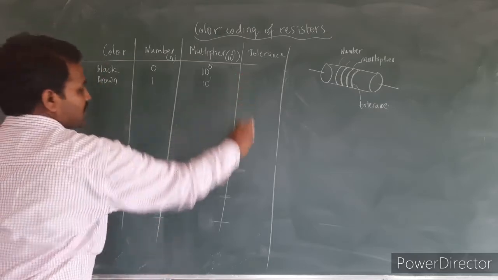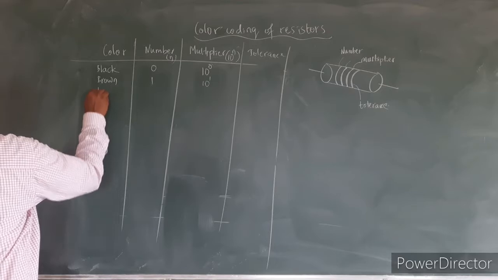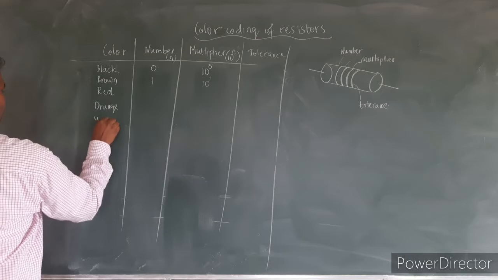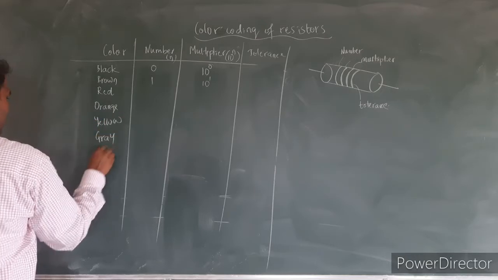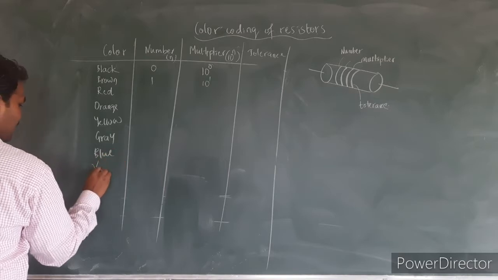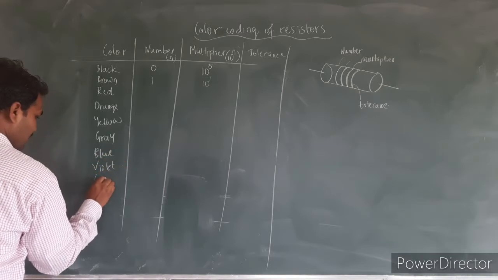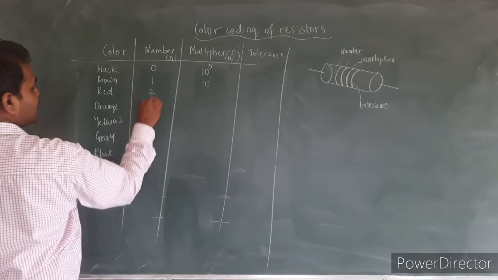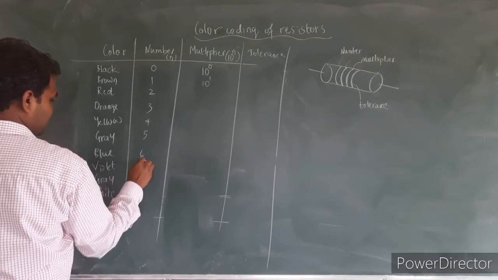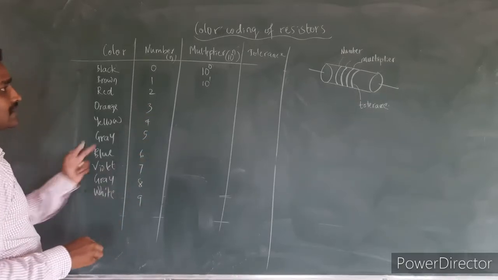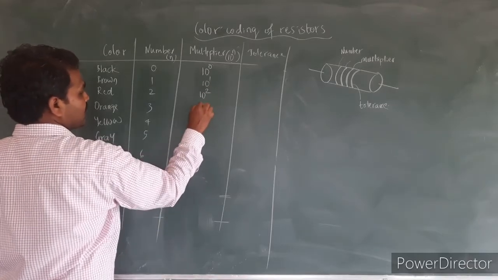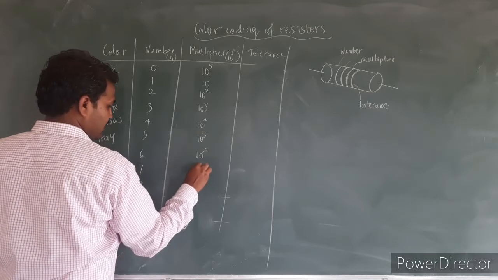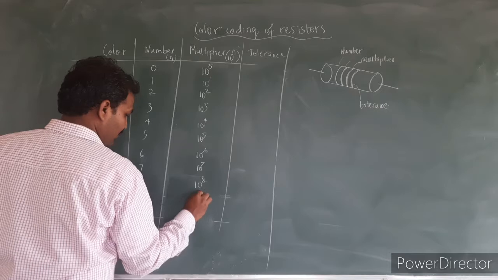For tolerance we have separate colors that we shall list at the end. Next colors are red, orange, yellow, green, blue, violet, grey, and at the end we have white, right? The numbers given to these are 2, 3, 4, 5, 6, 7, 8, 9. If these colors are in the place of the multiplier, the multiplier values will be 10 to the power 2, 10 to the power 3, 10 to the power of 4, 10 to the power of 5, 10 raised to 6, 10 raised to 7, 10 to the power 8, 10 to the power of 9.